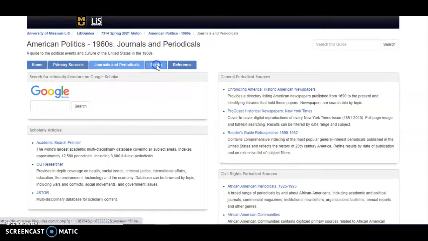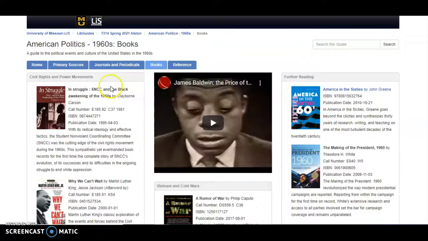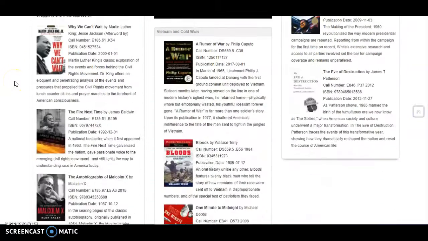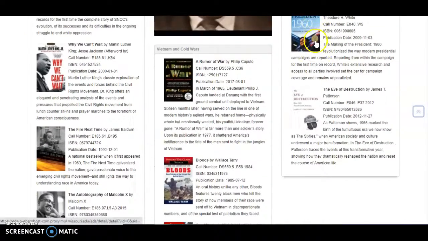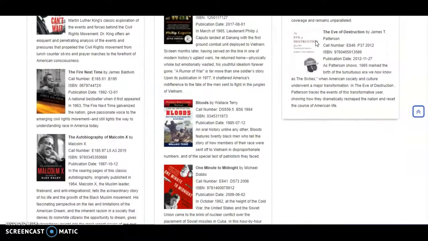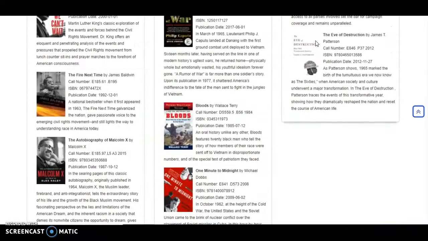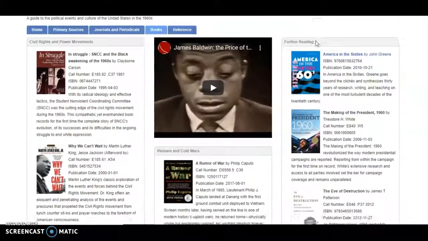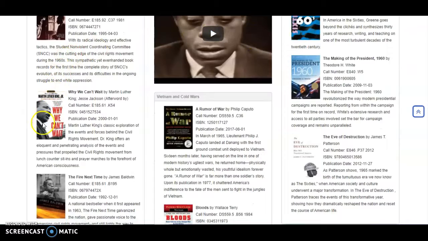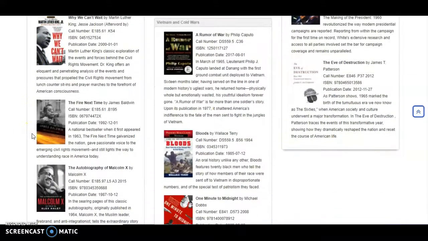The next tab we have over here are just a general collection of books, again categorized between the civil rights and power movements, the Vietnam and Cold Wars, and then just general further reading. All nonfiction, some just covering general topics, but a lot of them, as you can see, refer to important figures during this time.